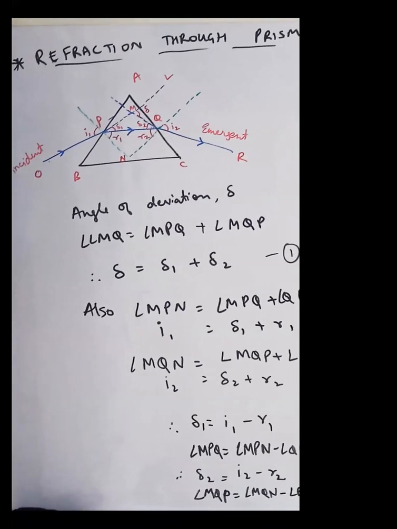Yes, sir. Then this is normal PN, this is normal QN. This would have been the original ray if there were no deviation. So this is my diagram. It is all about this.